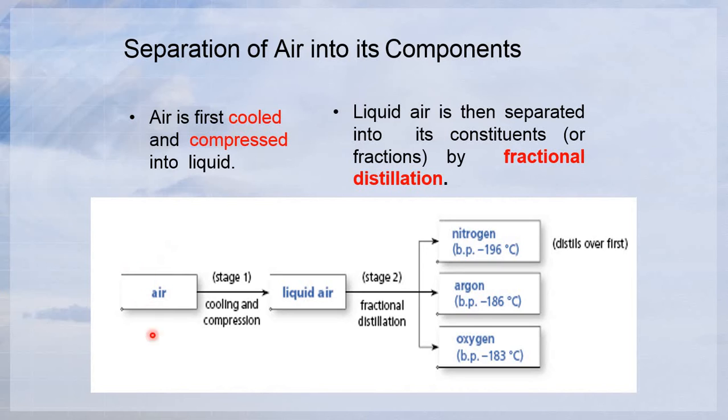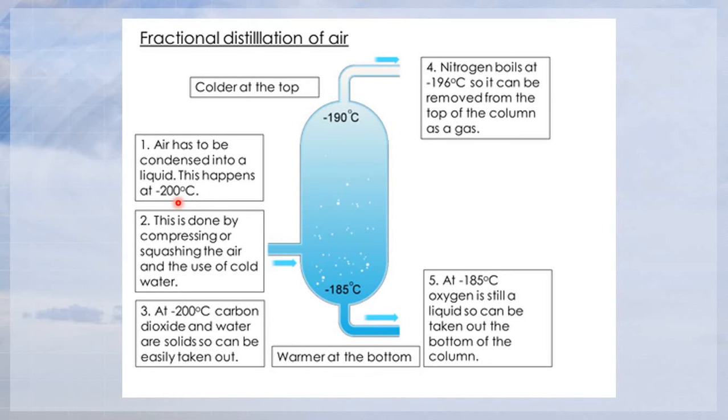You get the air, then it must undergo cooling and compression to become liquid air. At what temperature? Negative 200. Then go to the next stage. This is done by compressing or squashing the air and the use of cold water. This is the explanation for number one.